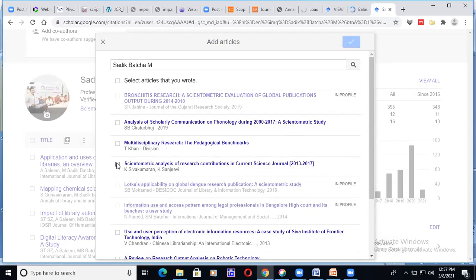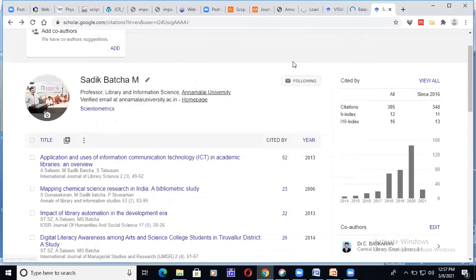Even this article, K. Sivakumaran and Sanjeevi, they have cited my article. But if I click on this article, it will be in my account. Whatever citation is received for this article is also shown there. So Google Scholar is not standard.